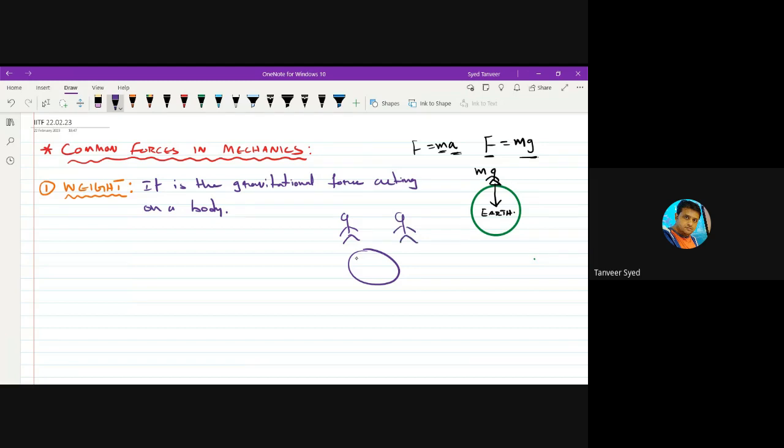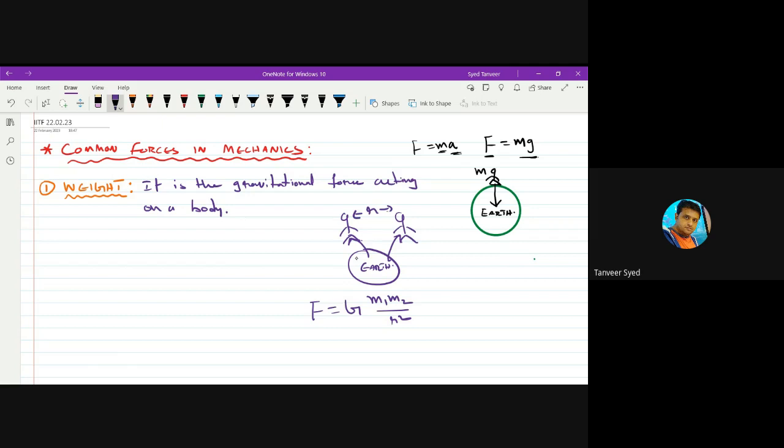If two astronauts are floating in space, let us say this is Earth or Moon or something, this Earth or Moon will be exerting gravitational force on both of them. It's not like gravitational force will be zero in space. Practically, it's not zero, because once you study gravitation, you will understand that the gravitational force between two bodies is given by the formula F equal to G m1 m2 by r square, where r is the distance between the two bodies.